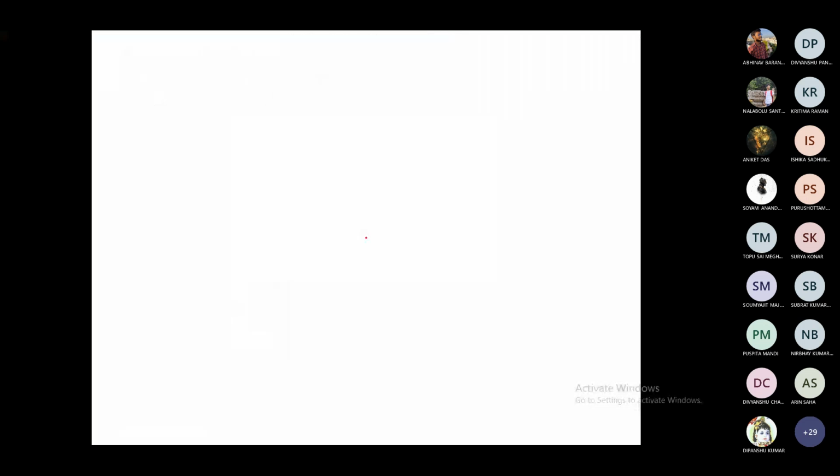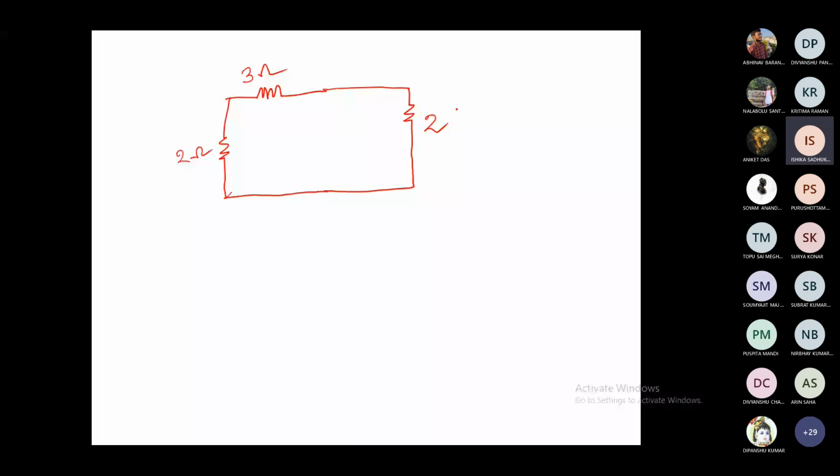Okay, so this was our circuit. This is 3, this is 2, here it is 2. This is the 3 ampere source.